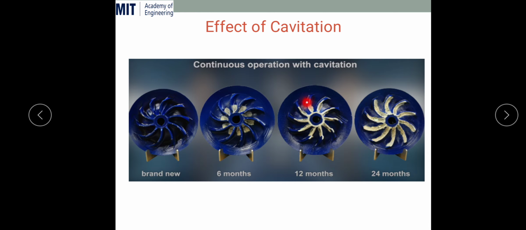Then, as time increases, the damage also increases, and finally after 24 months, meaning after 2 years, we get the complete damage from cavitation. And this usually happens with cavitation. A lot of research is going on in centrifugal pumps to avoid cavitation. Okay, so this is the effect of cavitation. It is directly related with the performance or physical existence of the centrifugal pump, so it is very important in centrifugal pumps.